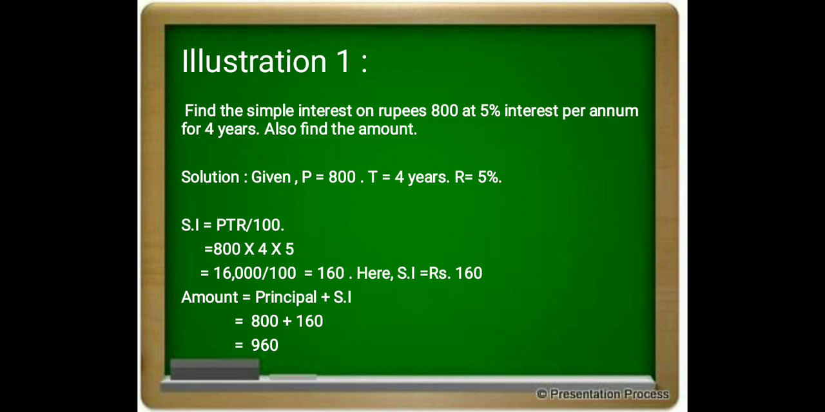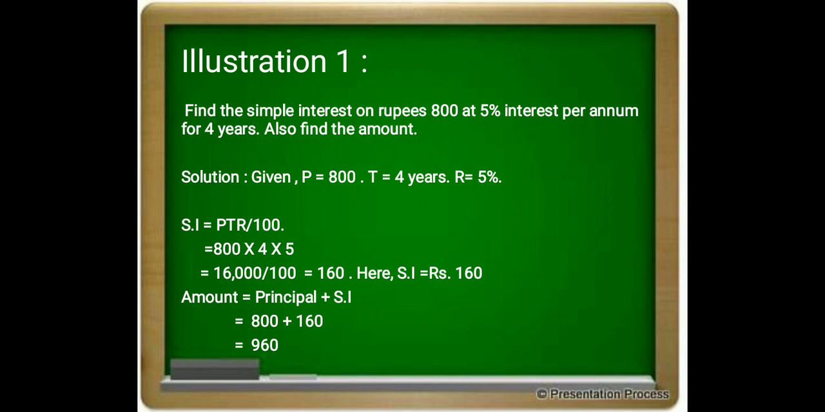Formula for calculating simple interest is PTR divided by 100. Principal into time into rate of interest divided by 100. Principal is 800 rupees into T, time period is 4 years, into 5% of interest. Total 16,000 divided by 100 is equal to 160.